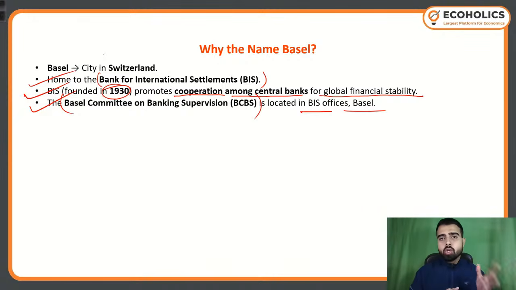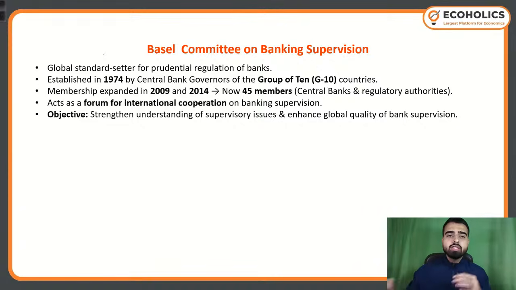At that time, the US financial market collapsed, but it had a domino effect on each and every major economy, because in the present time the interdependency of the global financial system is extreme. Now, what is this Basel Committee on Banking Supervision?